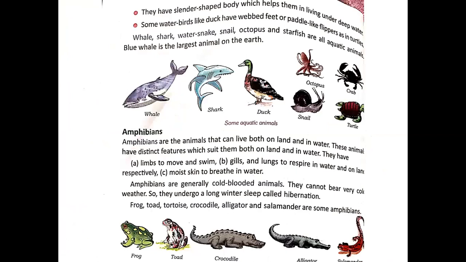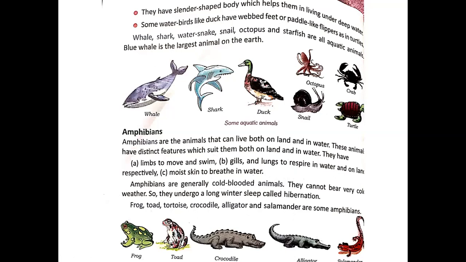They have slender shaped bodies which help them in diving under deep water. It is already mentioned over here that they have a slender shaped body which helps them in living under deep water. Some water birds like duck have webbed feet or paddle-like flippers as in turtle.